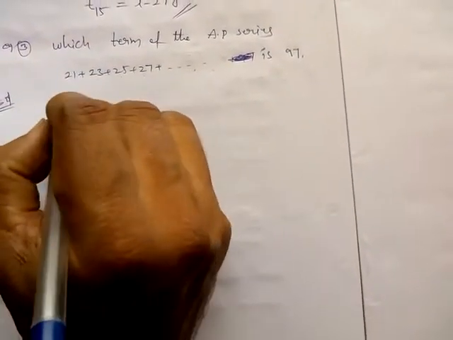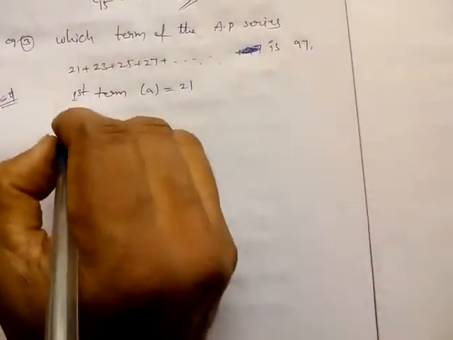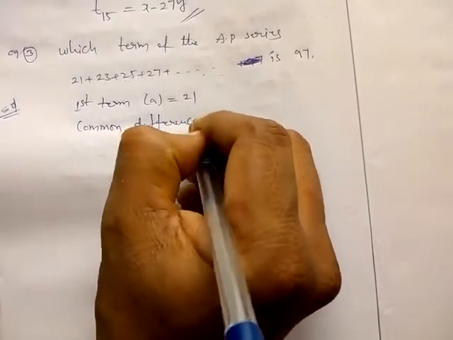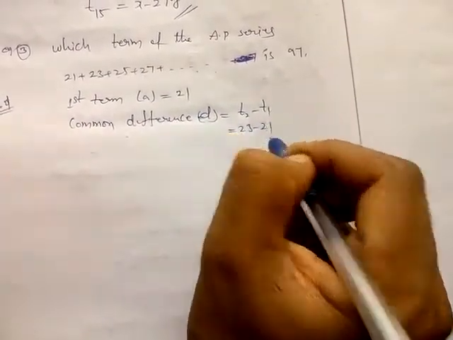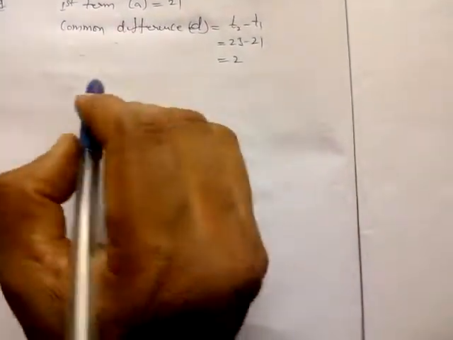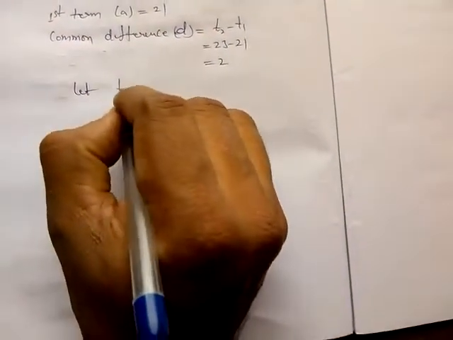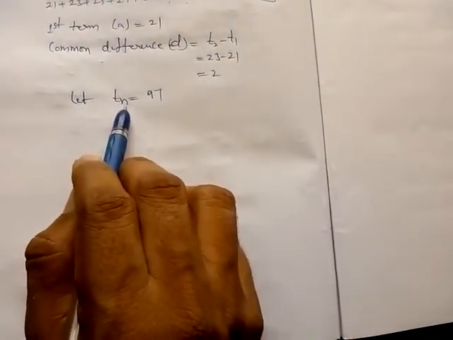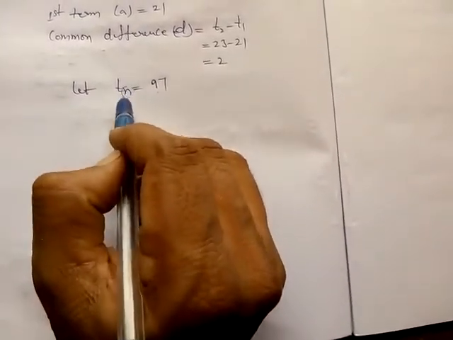So here, from this, the first term a is equal to 21. So the common difference d is equal to t2 minus t1, 23 minus 21. So it becomes 2. So that is the common difference. Now let us assume that 97 is asking which term. Let us consider Tn is equal to 97. That is the 5th term, 7th term, 15th term, 100th term, we don't know. So that's why we take Tn is equal to 97. You have to find the n value.